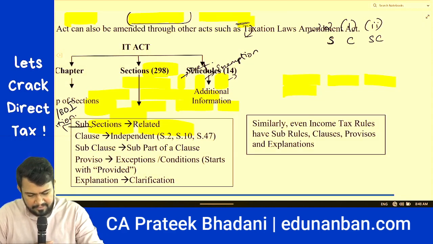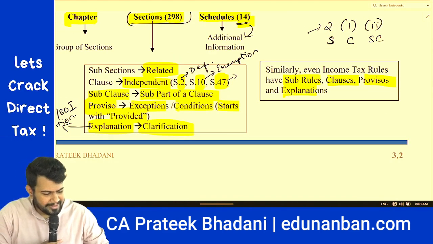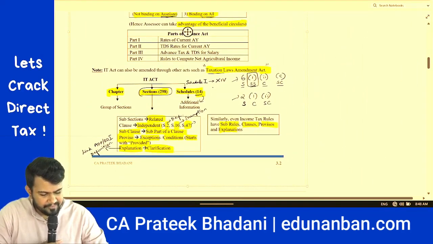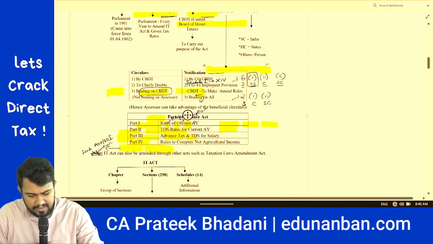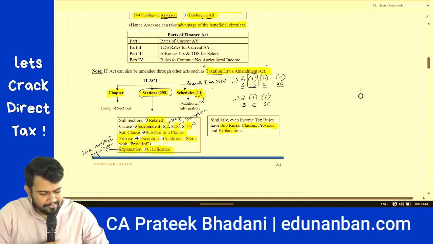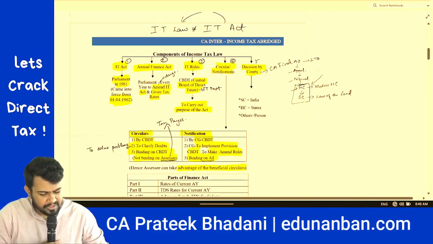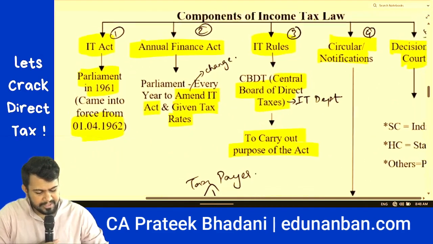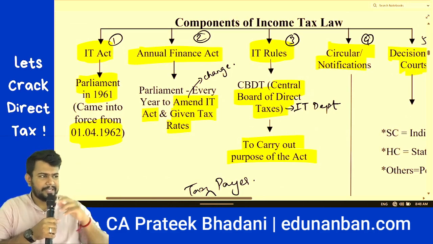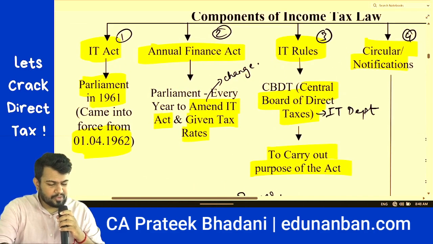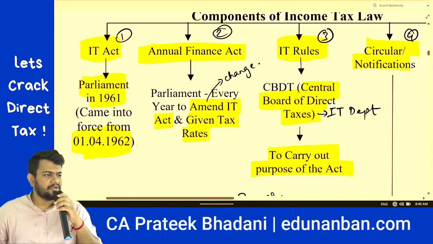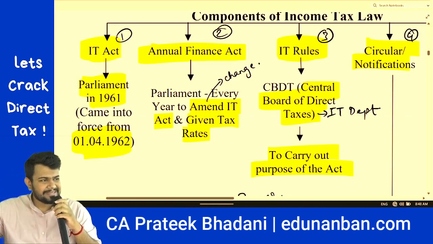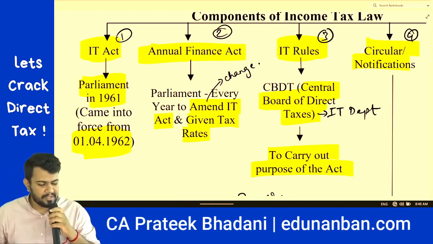Then we have the Annual Finance Act. Annual Finance Act is passed in the Parliament every year, and in the year of election, that is Lok Sabha election or general election, it is passed twice. Okay, so in 2024 it is going to be passed twice. Hence it will be called Finance Act number 1 and Finance Act number 2.